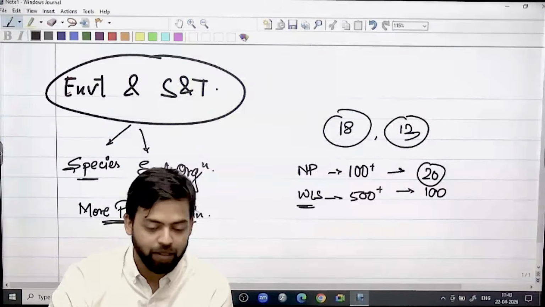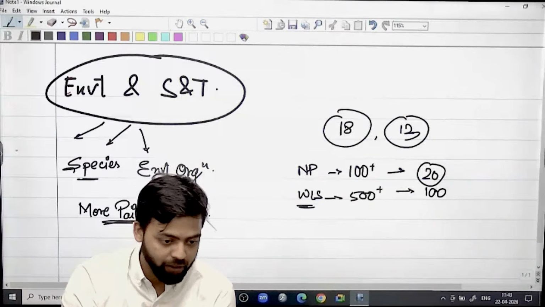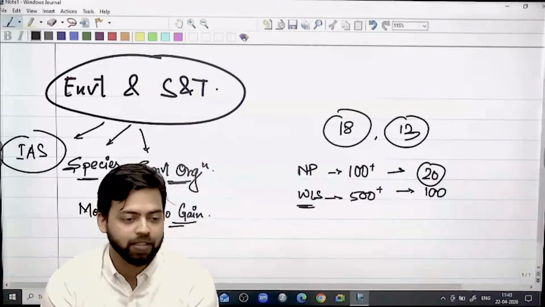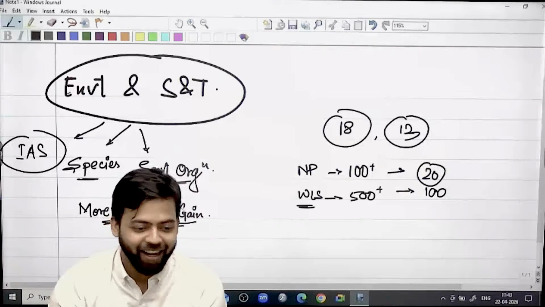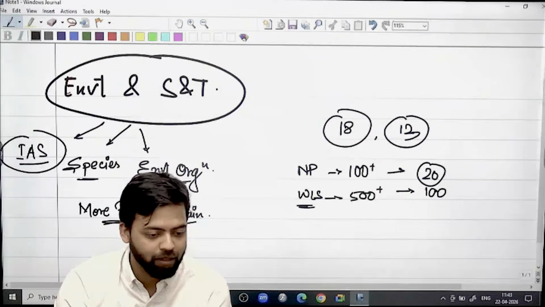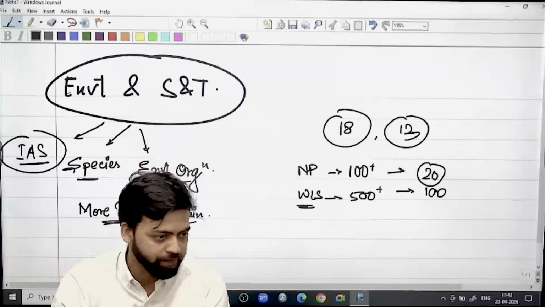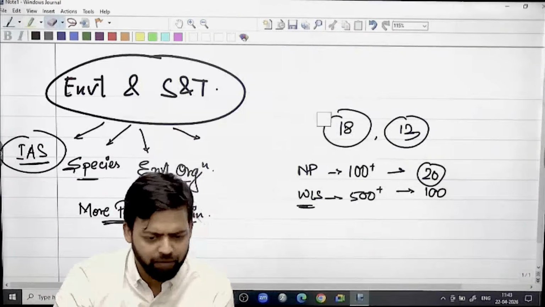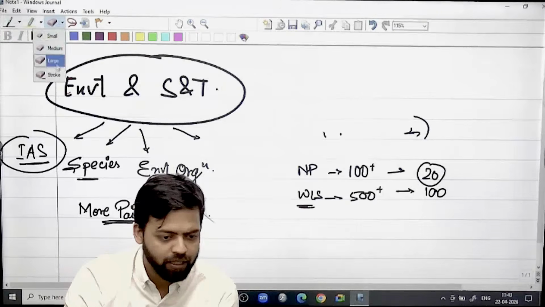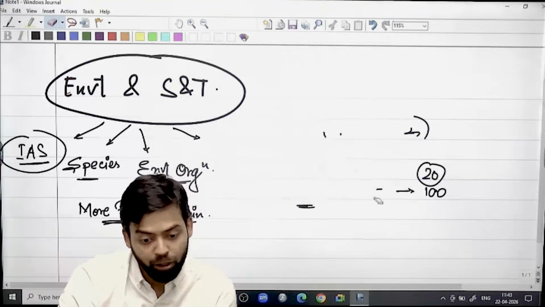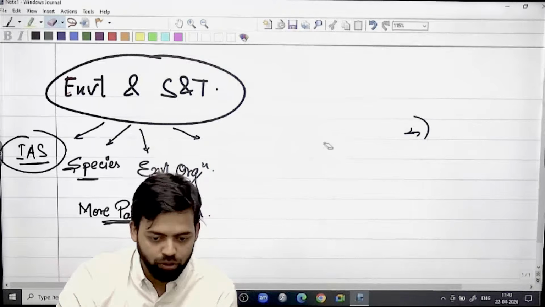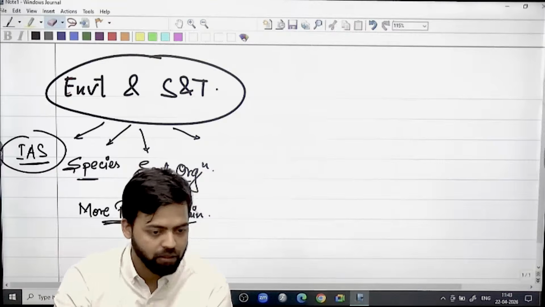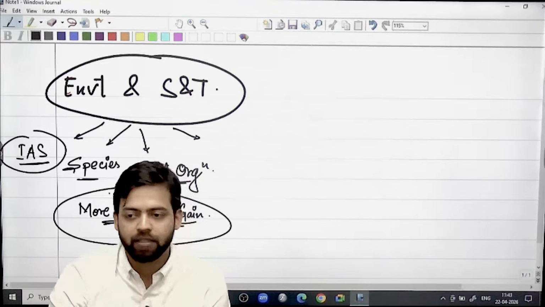Such is the scenario. Then in environment, one of the most important areas is IAS, invasive alien species. And every year they have asked a question from invasive alien species. Now there was a trend prior to this. Let us first break the syllabus, what all things we are going to cover as far as environment is concerned and what kind of questions come. So two things become important, species and environmental organization, but the problem with these is that these topics are less remunerative.